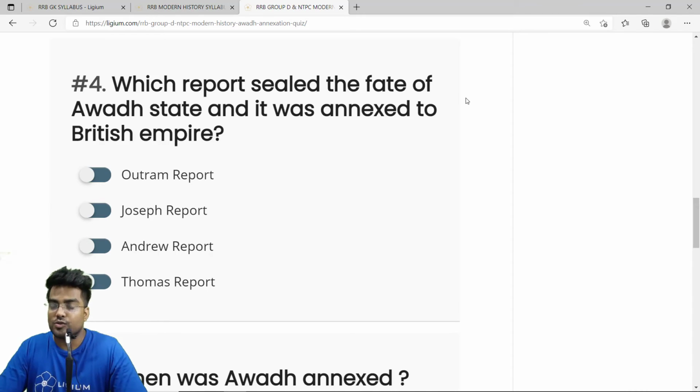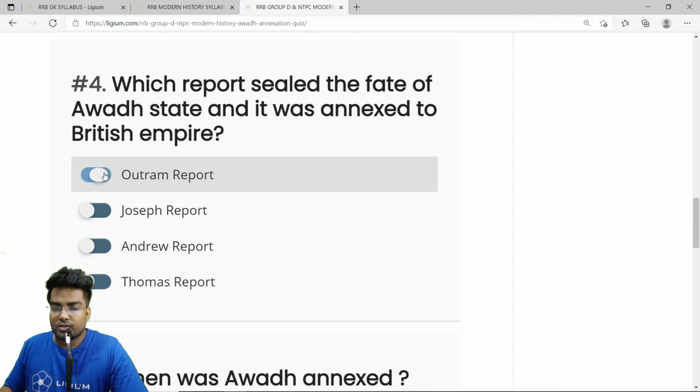However, as usual, Lord Dalhousie decided to annex Awadh, and he sent Colonel Outram. Colonel Outram gave a very bad report on the mismanagement of Awadh Kingdom. Because of this report, Awadh was eventually annexed by the British Empire in 1856, and it was one of the reasons for the revolt of 1857. So the correct answer is Outram's report.